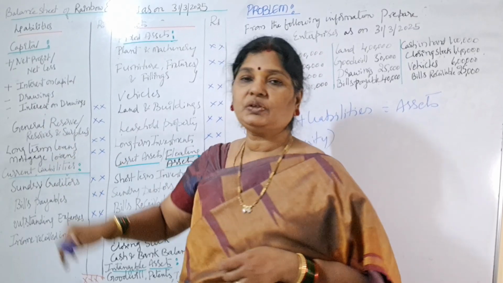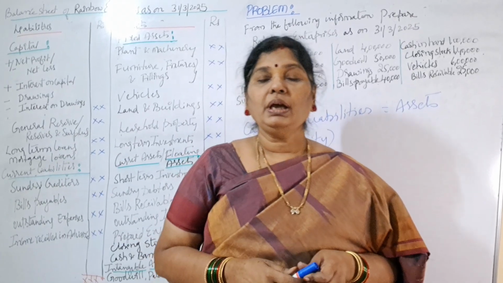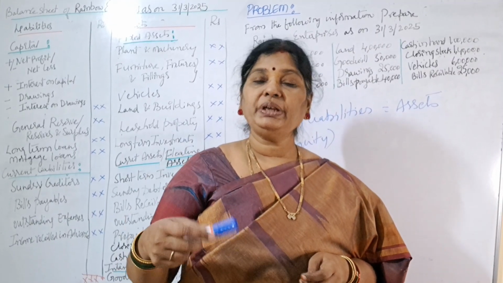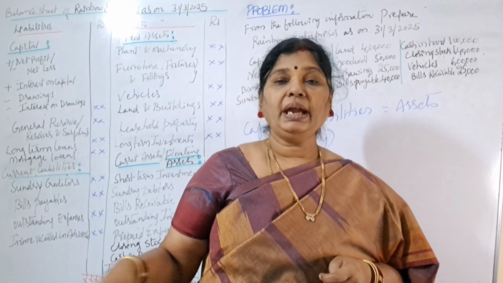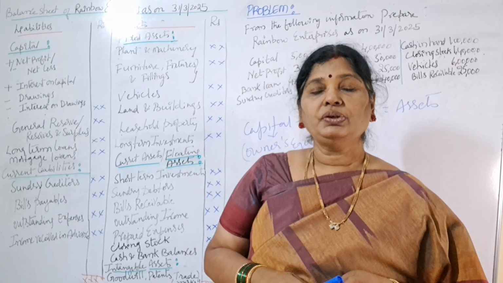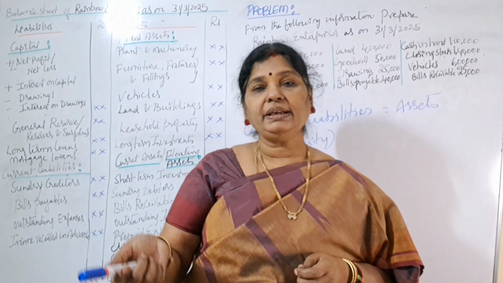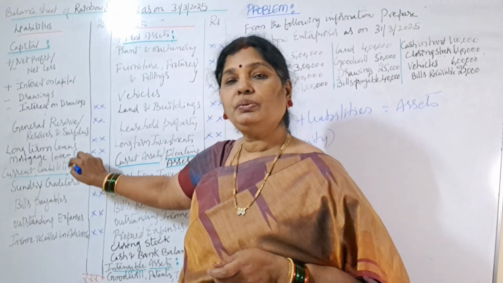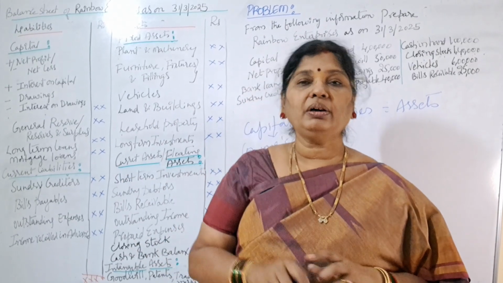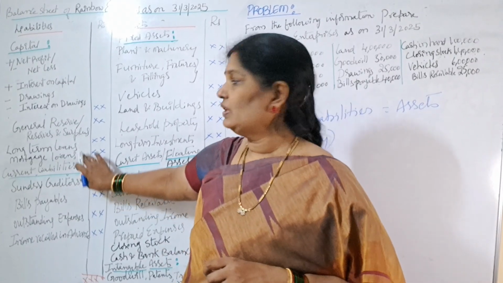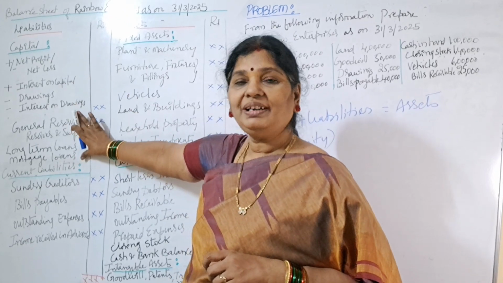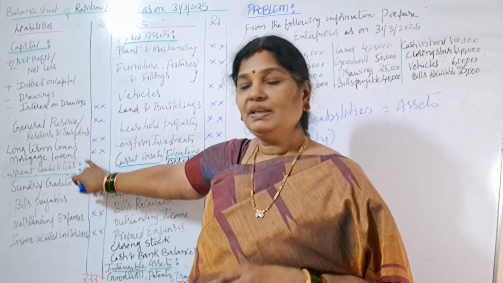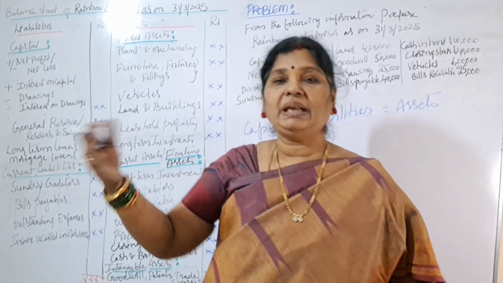Next, mortgage loans. If a business is taking loan for purchase of any building, then what they have to do? They have to mortgage their property, then they should apply for loan. So whatever the loan they are taking by giving mortgage of their property, it's called what? Mortgage loan. So this mortgage loan is also called long-term loan. Next, current liabilities. So all these liabilities are called what? Fixed liabilities. These are called what? Current liabilities. Fixed liabilities means long-term liabilities.